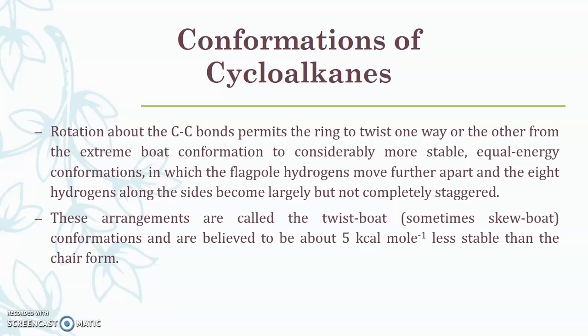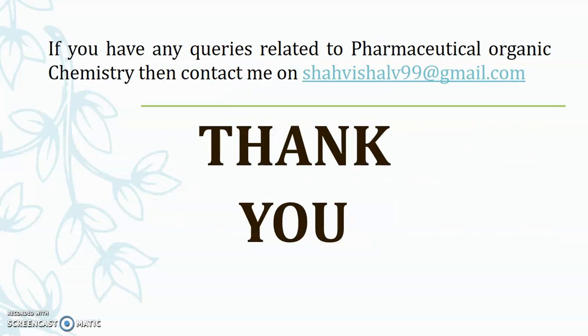Further, an anti-boat conformation is also possible for cyclohexane, which is less stable as compared to all the other conformations of cyclohexane. So this is about the conformation of cyclohexane. Here we just have to remember that two major conformations are possible. One is the chair conformation and the other is the boat conformation. Out of these, the chair conformation is more stable as compared to the boat conformation.